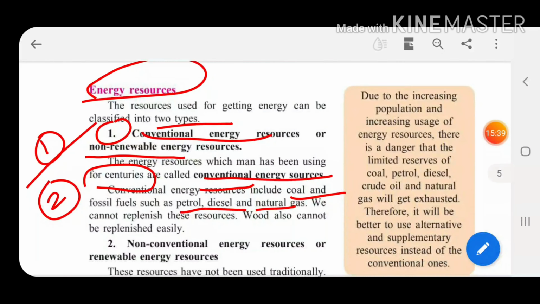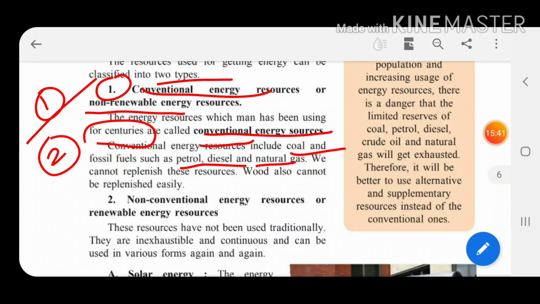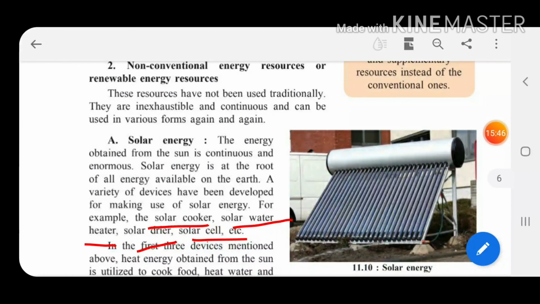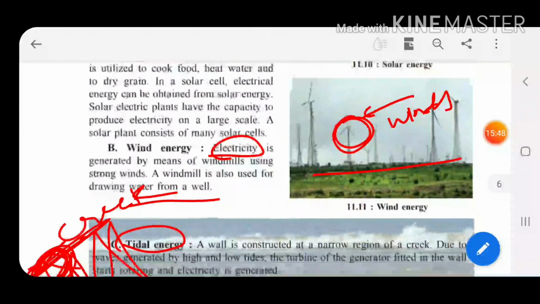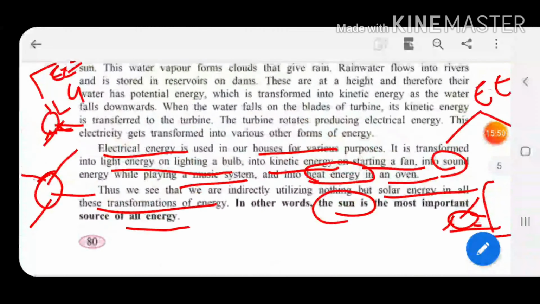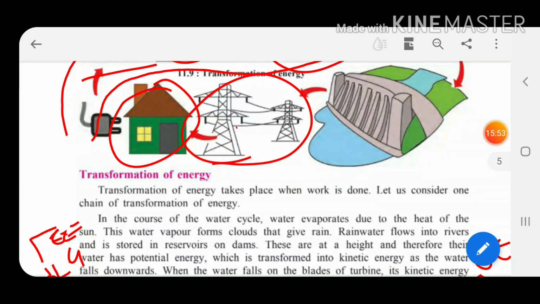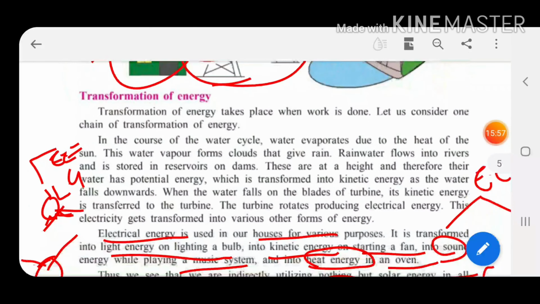We have seen in this lesson two types of energy resources: conventional and non-conventional. In non-conventional, we have started with three types: solar energy, wind energy, and tidal energy. And we have seen the transformation of energy, how one form of energy gets converted into different forms of energy. Till then, revise your lesson till here.